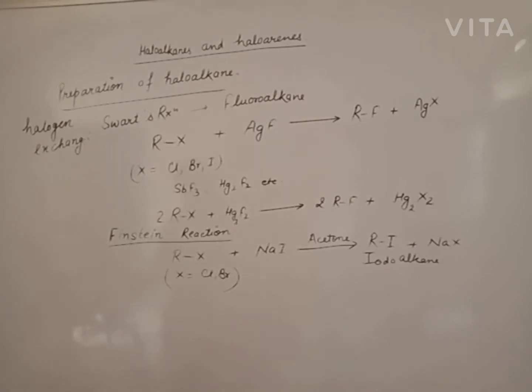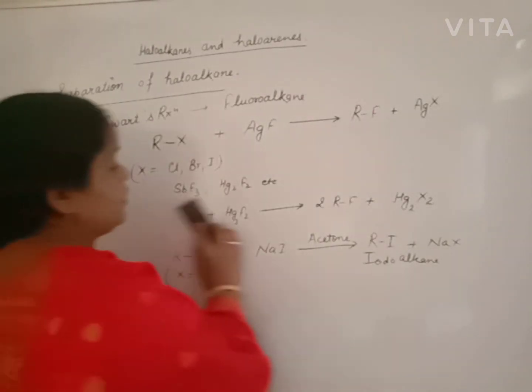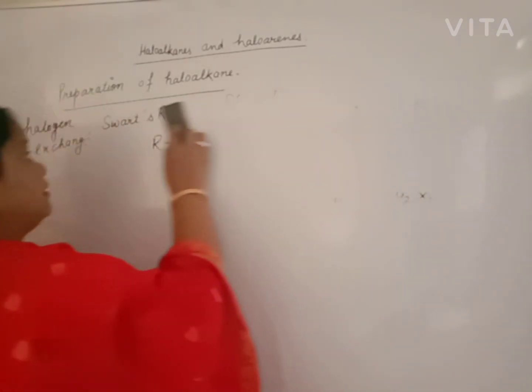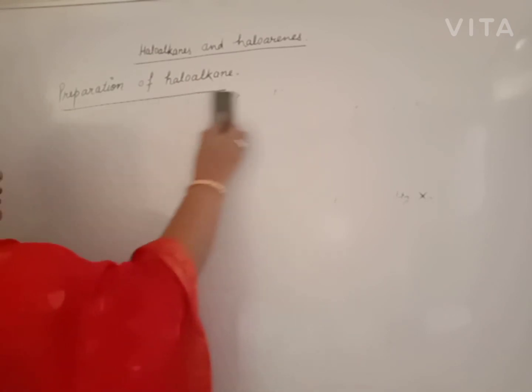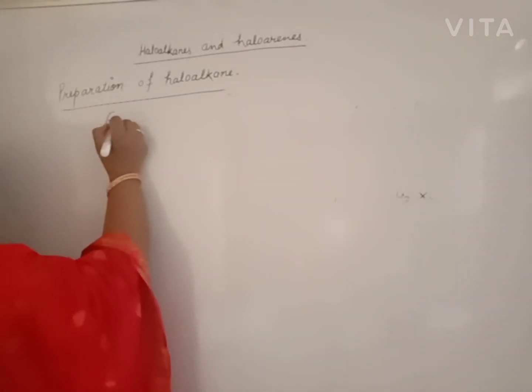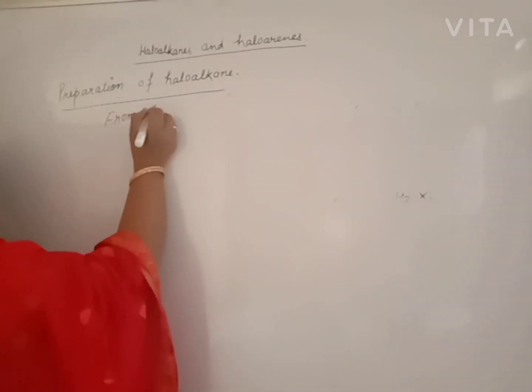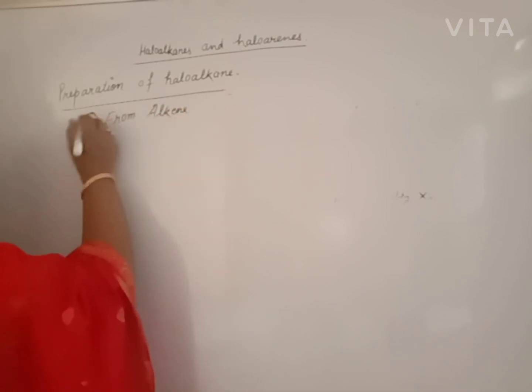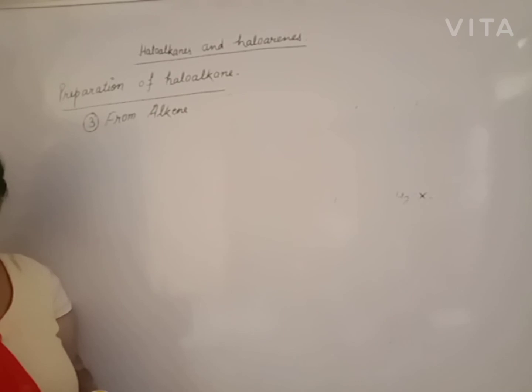Now another method that you have already studied in your lower class, that is from alkene. Beta, from alkene. If we have symmetrical alkene, none of the rules is applicable. From alkene, it is our third method. First method is from alkane. Second method, halogen exchange. Third method, from alkene.